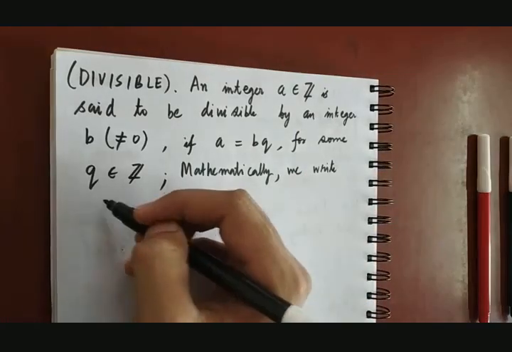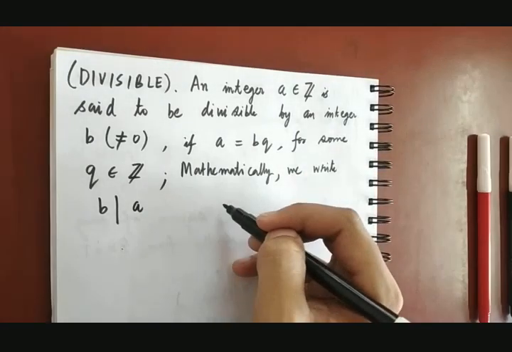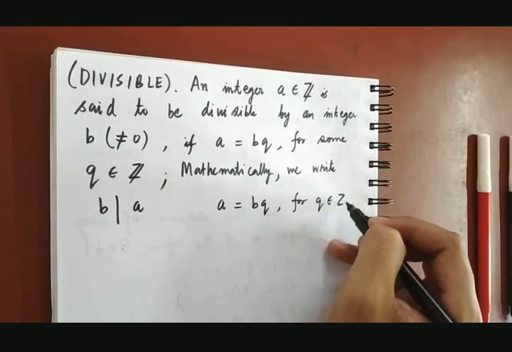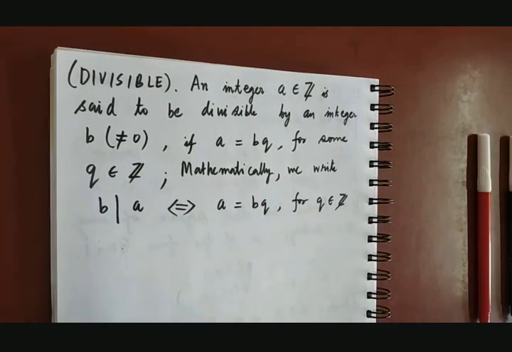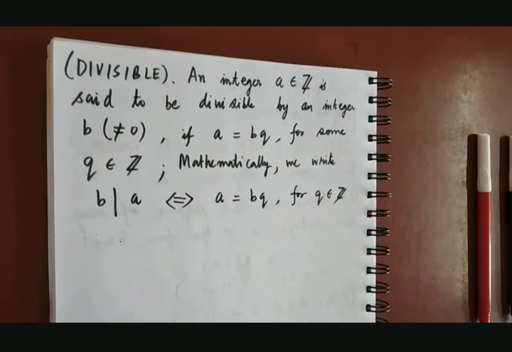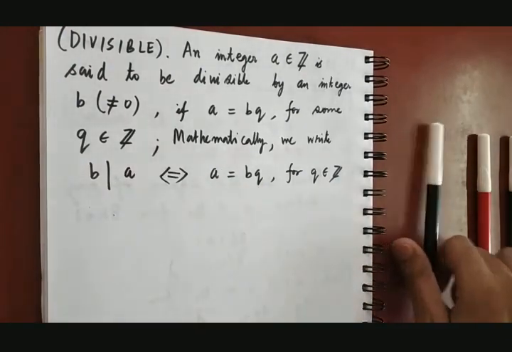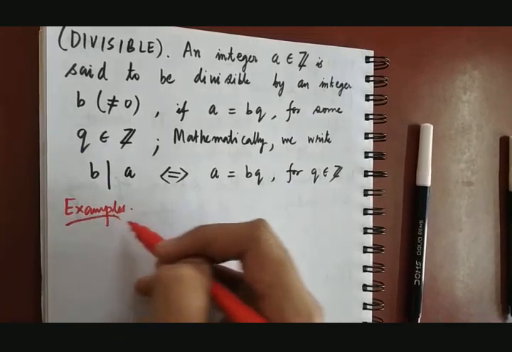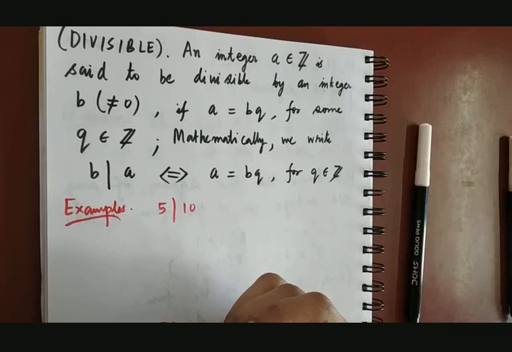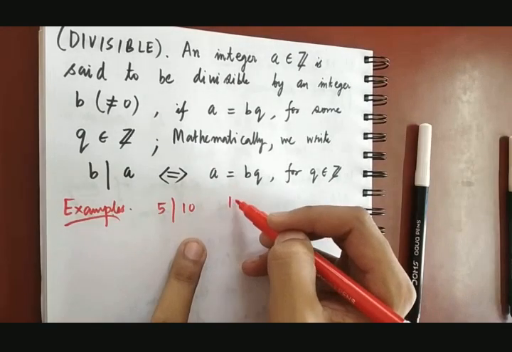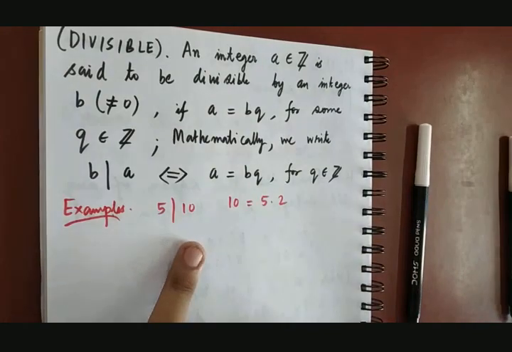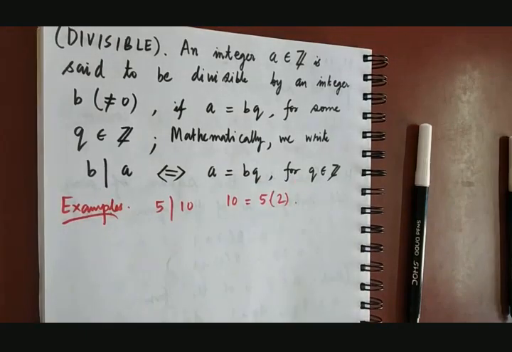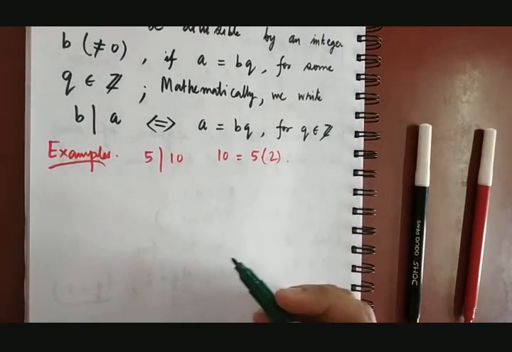in symbols like this: B divides A. So this actually means A can be written as B times Q for some Q in Z. So these two are equivalent. Okay, B divides A, that means A can be written as B into Q. So let me give you some examples. If I am writing like this, 5 divides 10, is it true? Yes, it is true, because 10 can be written as 5 times 2. Getting my point? So by definition, I can write this. So this is true.